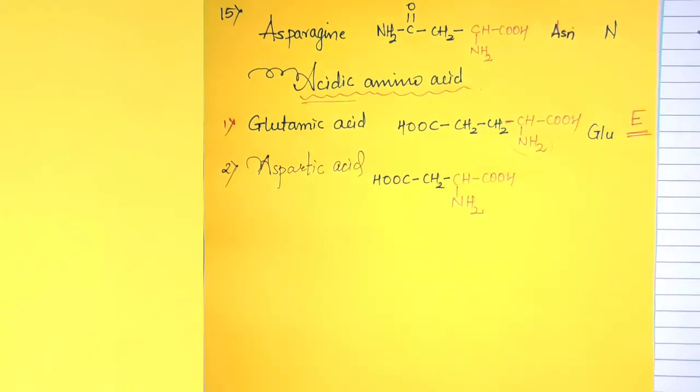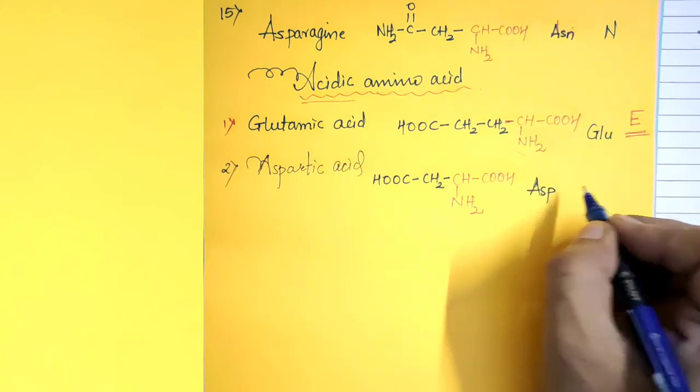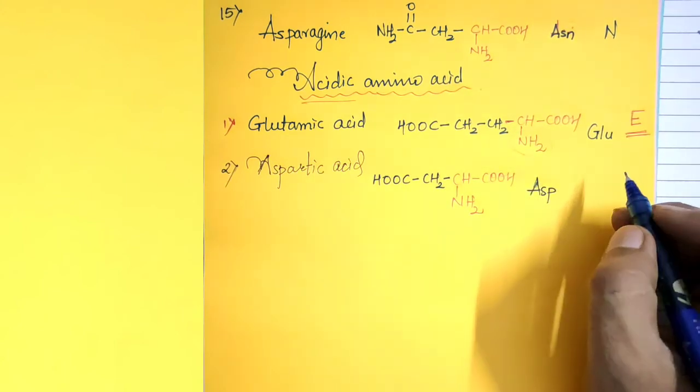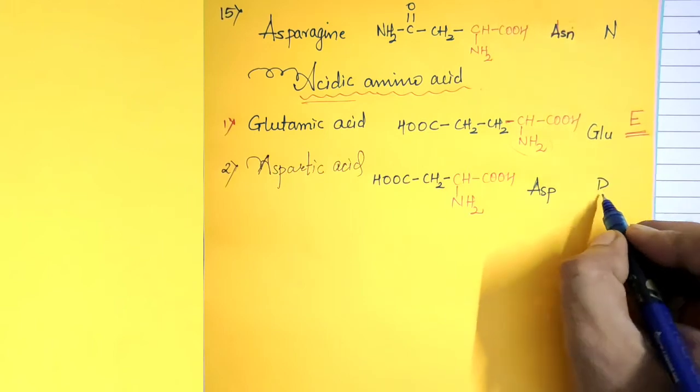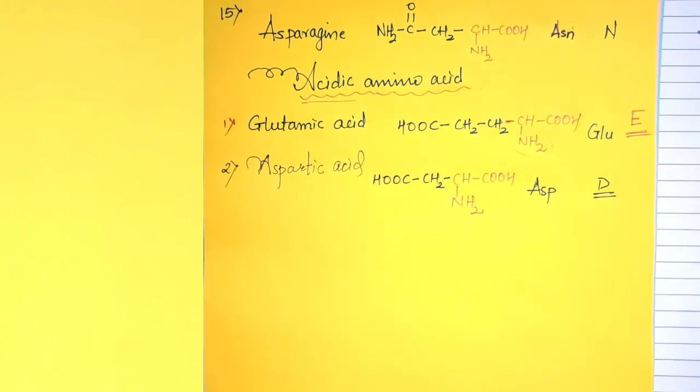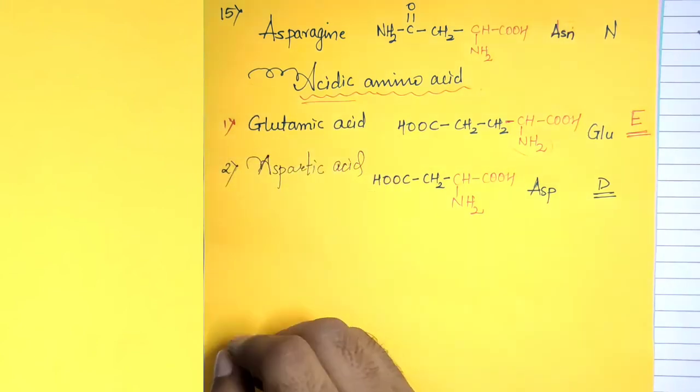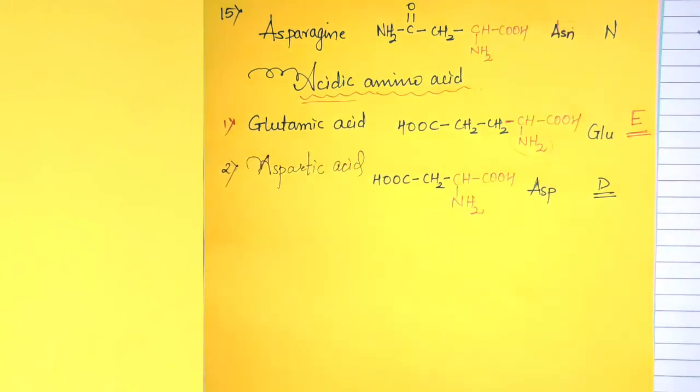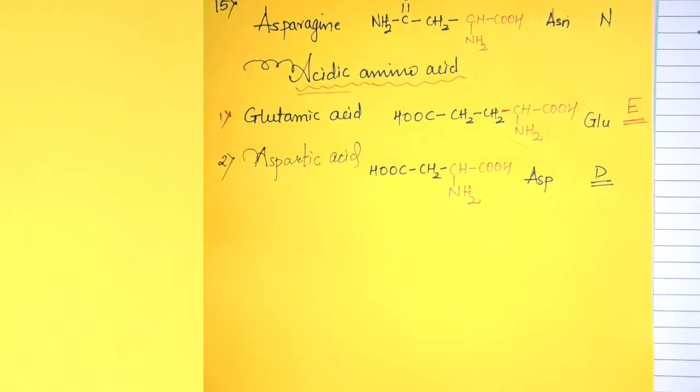The 3-digit symbol for aspartic acid is ASP, and the 1-digit symbol is capital D. This acidic amino acid is a non-essential amino acid. Only 2 examples have been given in our textbook.